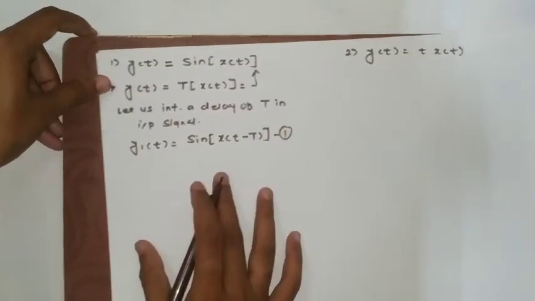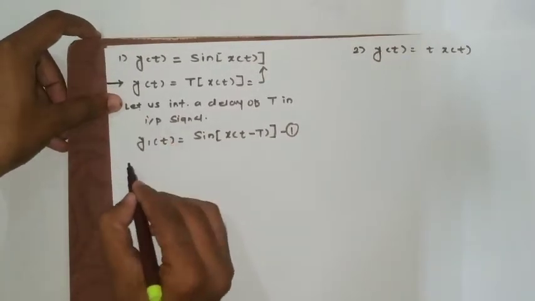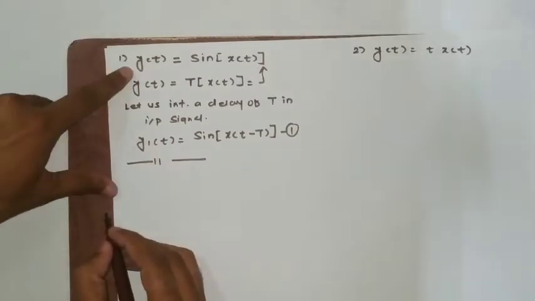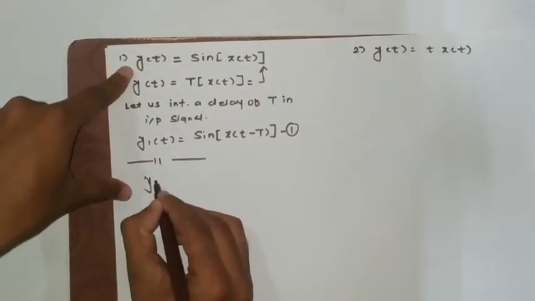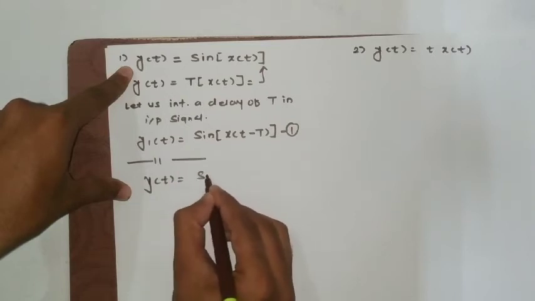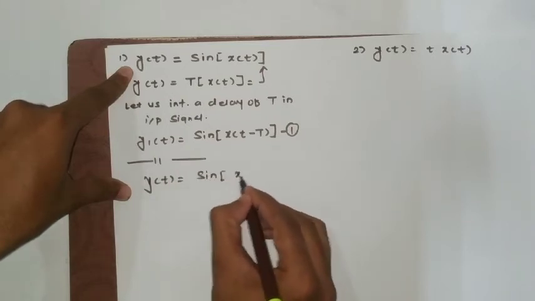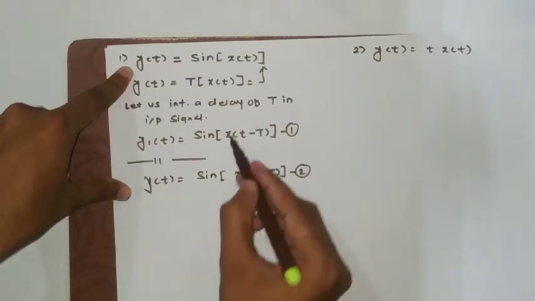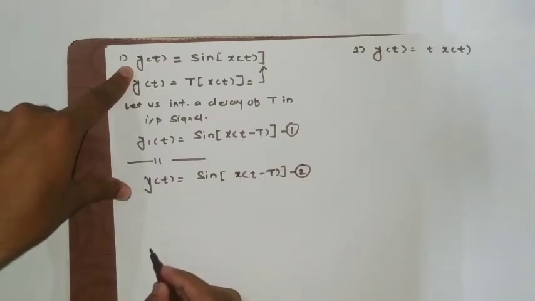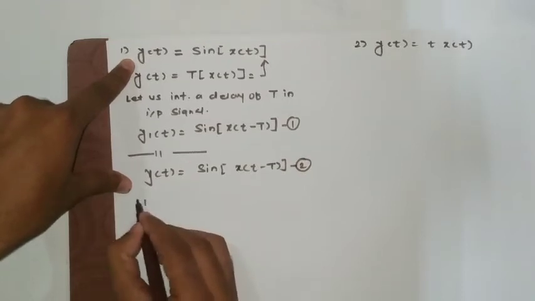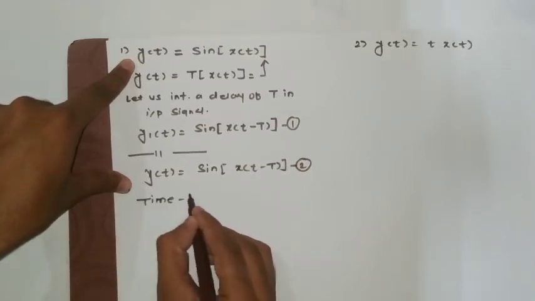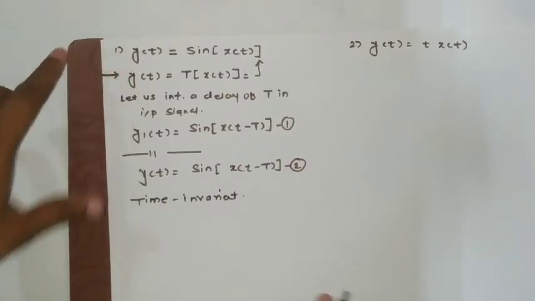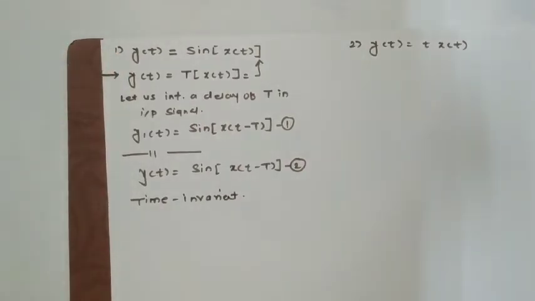Similarly, I will come to the output side and I can write the same statement. Let us introduce a delay of capital T in the output signal. Now we have the output signal y of t, which I am writing as y of t is equal to again sine of x of t minus capital T, equation number 2. Now if you see, equations 1 and 2 are both the same, that means definitely the system is a time invariant system. It doesn't depend upon the time period.